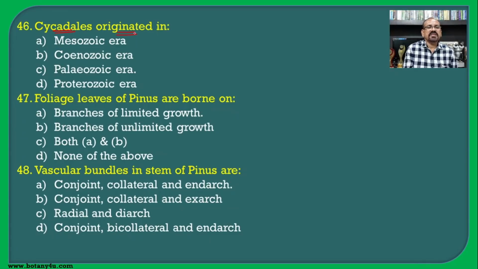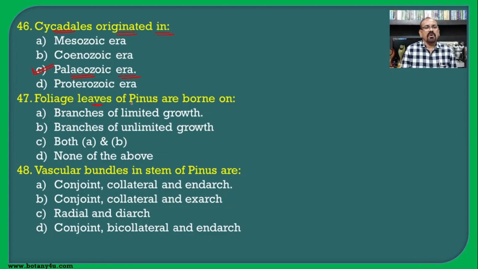Psilotum, its origin: it developed in the Paleozoic era, and hence C is the correct answer for this question.